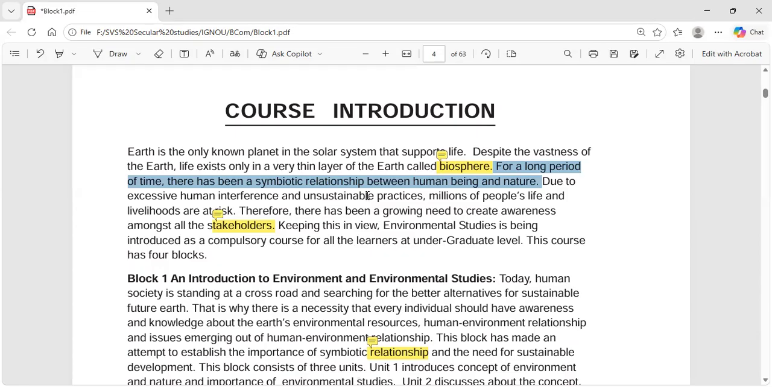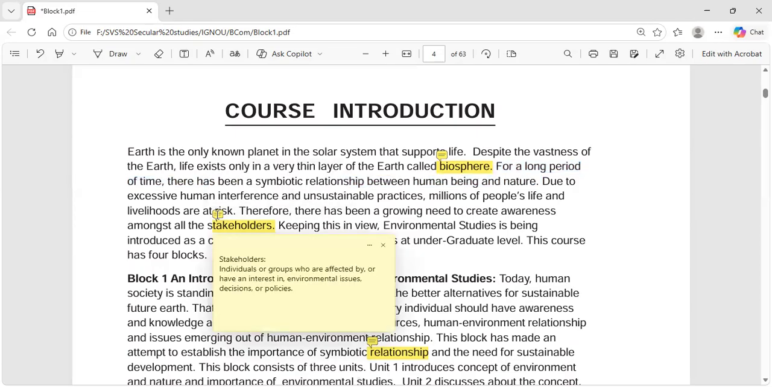So we have to create awareness among all the stakeholders, meaning individuals or groups who are affected by or have an interest in environment issues. So who all are part of it? So we all are part of the environment, right? Okay.